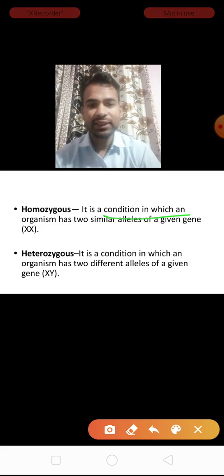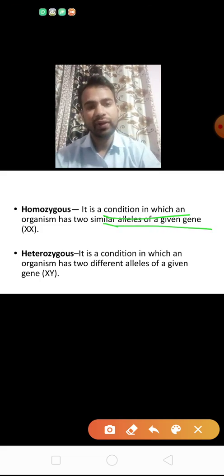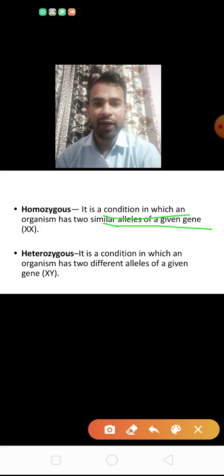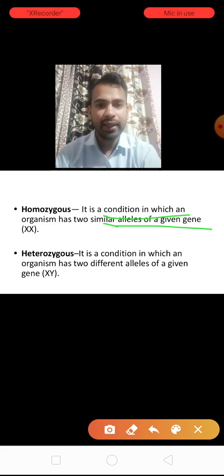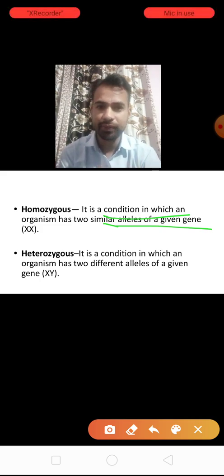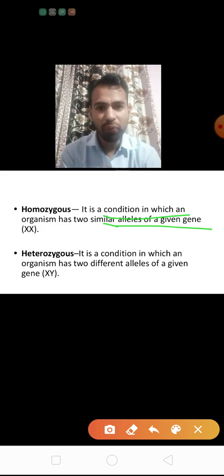Children, the next terms of the chapter are homozygous and heterozygous. These are also very important. See homozygous first. Homozygous is a condition in which an organism has two similar alleles of a given gene. Like if a gene has similar alleles, like capital T or capital X, if they are similar, that is homozygous.